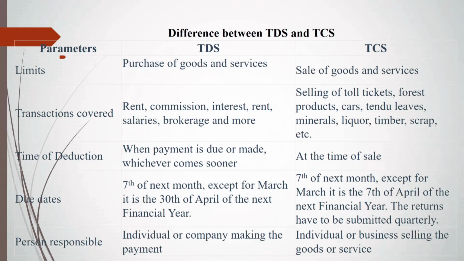On the basis of the transaction covered parameter, rent, commission, interest, salary, brokerage and more are included under the TDS. But under the TCS, products such as car, tendu leaf, minerals, liquor, timber, scrap, etc. are included.